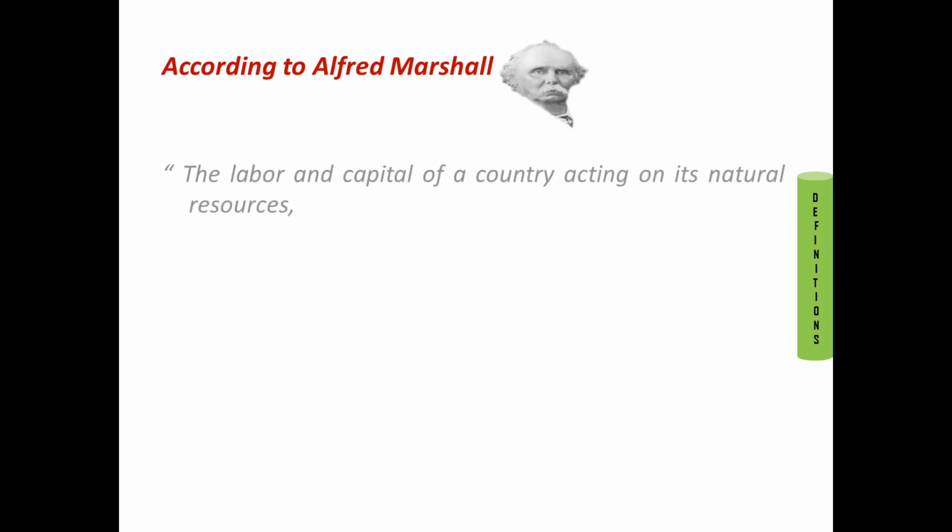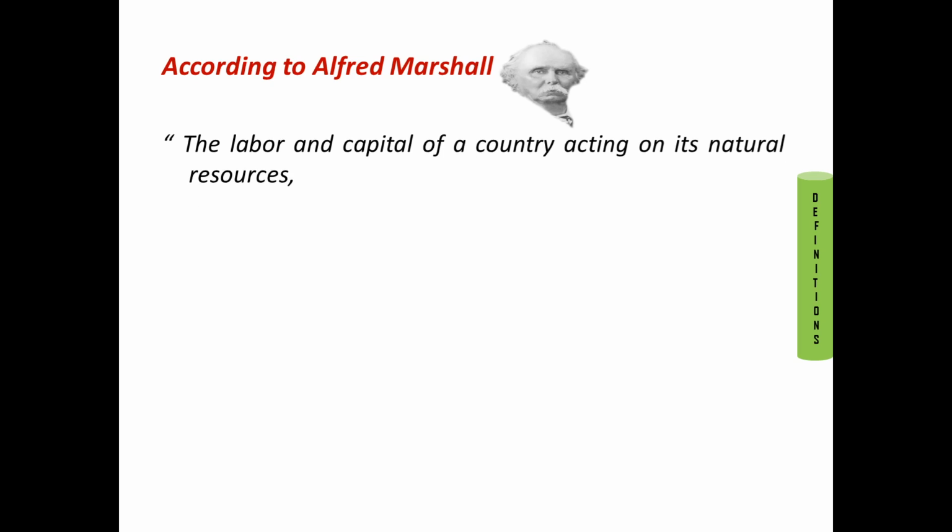Our first definition is of Professor Alfred Marshall. What does Alfred Marshall have to say about national income? According to Alfred Marshall, the labor and capital of a country acting on its natural resources. Here he is making use of three important elements of an economy.